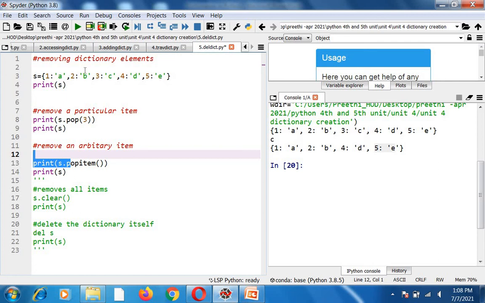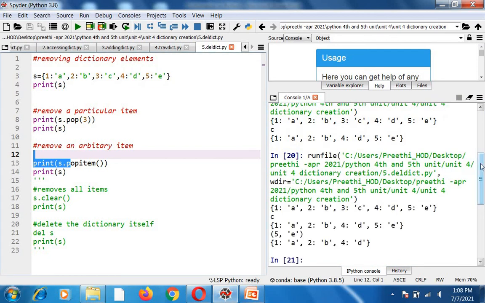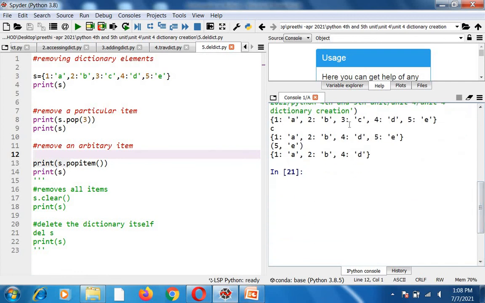You can see this is the order, right? So 1A, 2B, 4D, 5E. From this, which is the last added? 5E is the last added, so it will remove this element from your dictionary. When you run this, you will get it on the screen. See here, 1A, 2B, 3C, 4D, 5E was initially there. Next I was having 1A, 2B, 4D, as 3C is removed. Now it is removing 5E. So I am getting at last 1A, 2B and 4D.